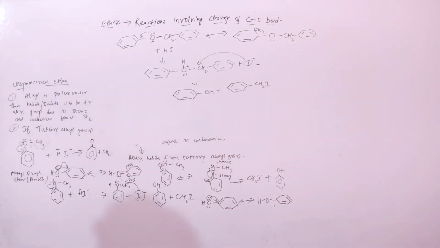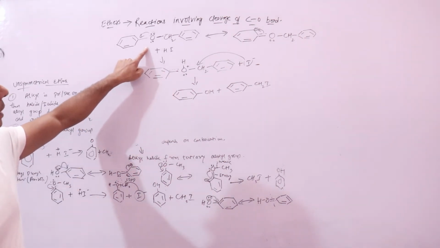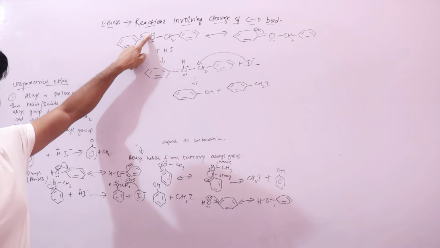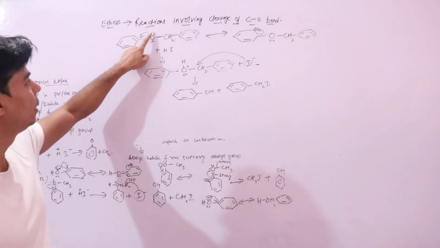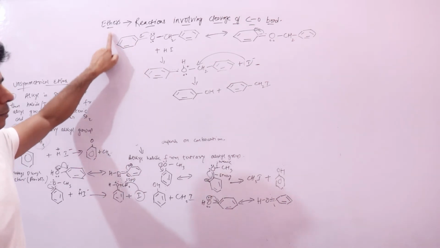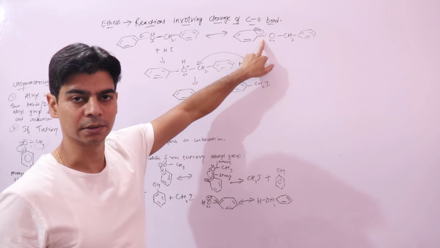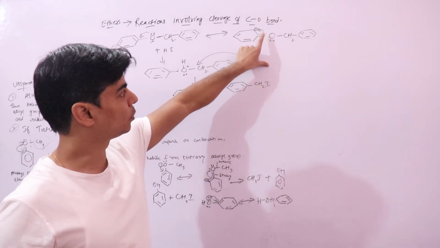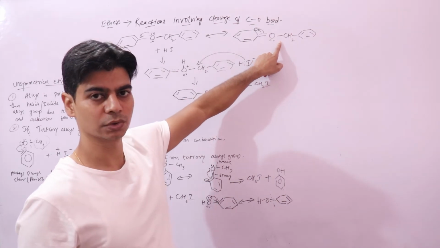Right, so here if your benzene is directly attached to oxygen, the lone pair of electrons on the ethereal oxygen will enter into conjugation with the benzene ring, developing a partial double bond character. So this bond will get stronger compared to this carbon oxygen bond.